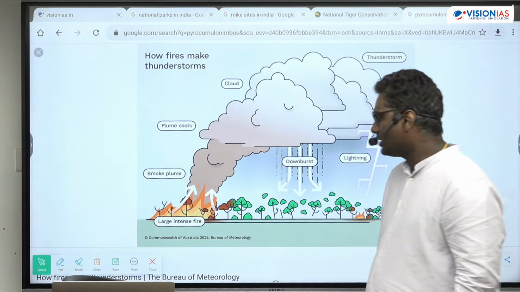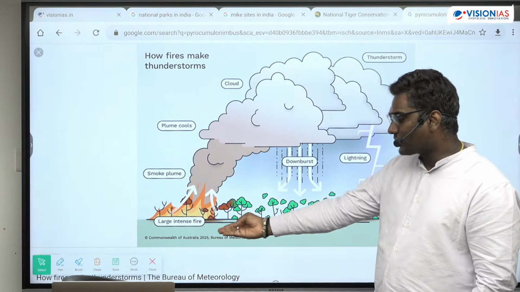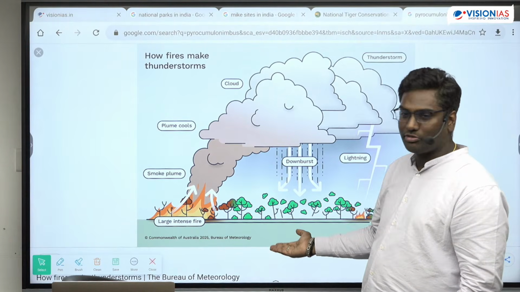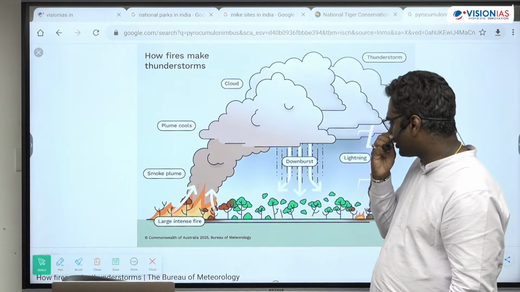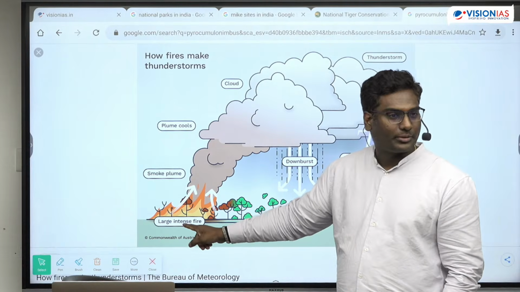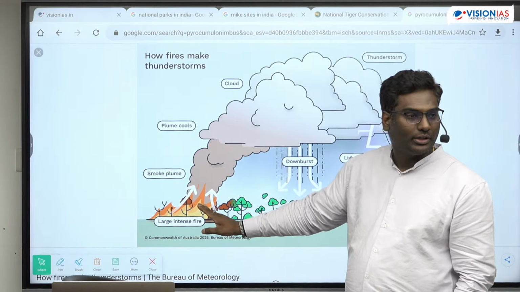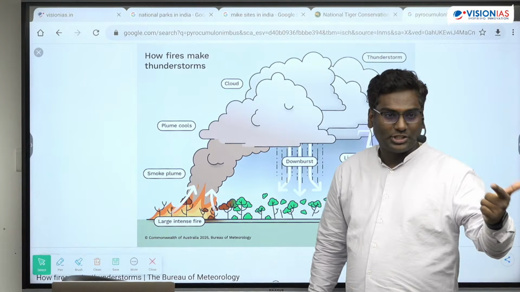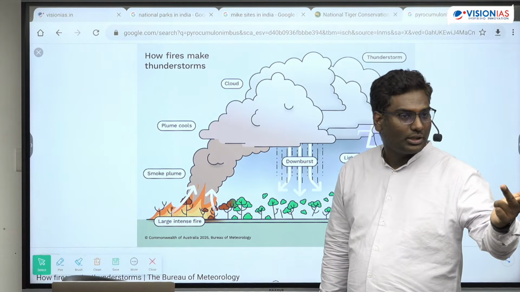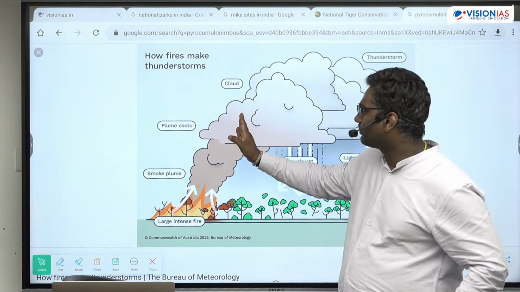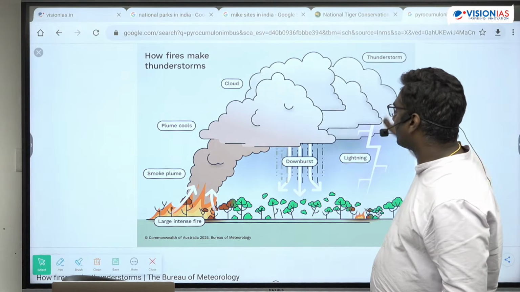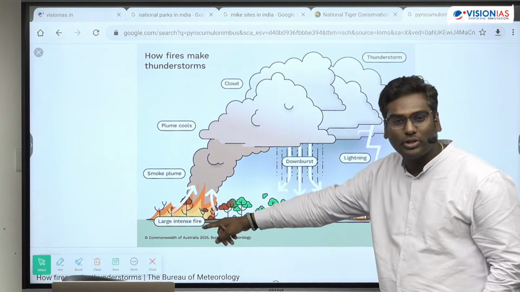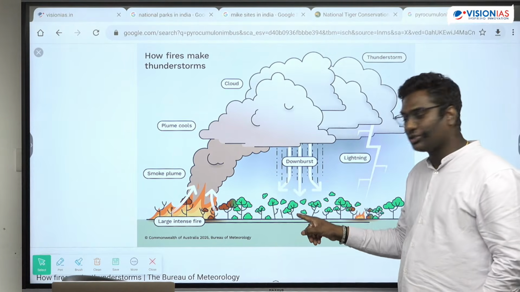See this, what happens in it? This is actually from an Australian website, the Commonwealth of Australia, Bureau of Meteorology, a government website. See, when there is intense forest fire, the temperature is very high. This smoke plume takes the smoke, ash content, and moisture all the way up, and forms the cumulonimbus like this. And where does its rain fall? If it fell here, the fire would come under control, but it falls elsewhere.